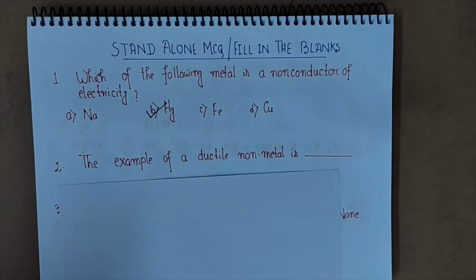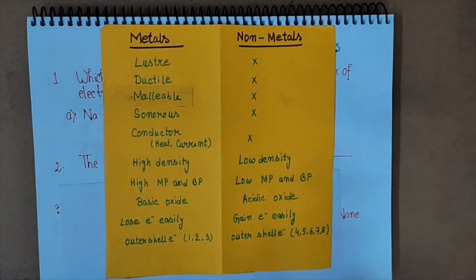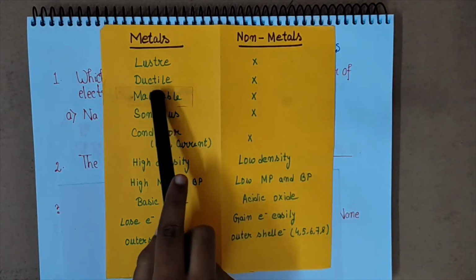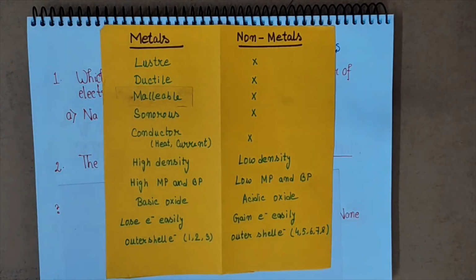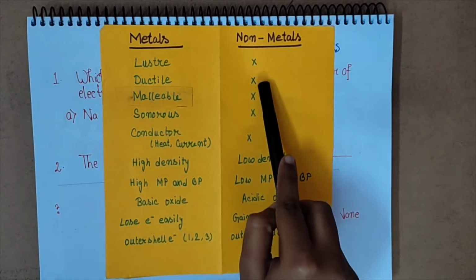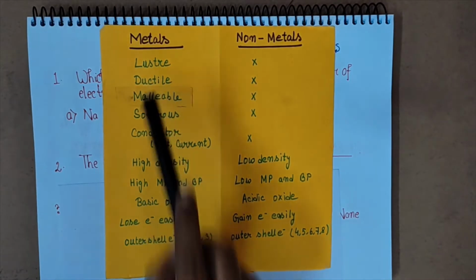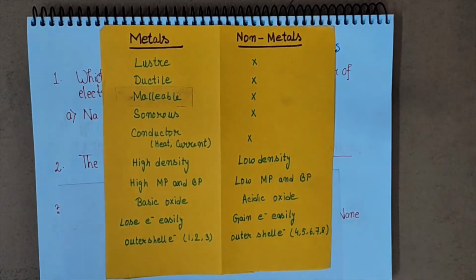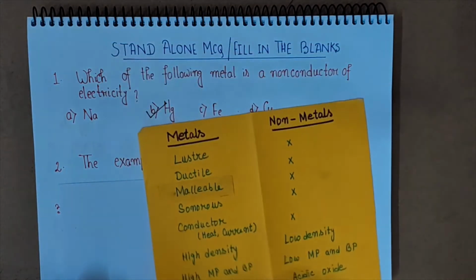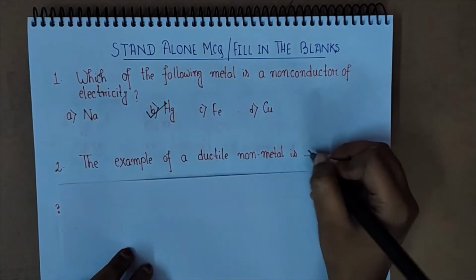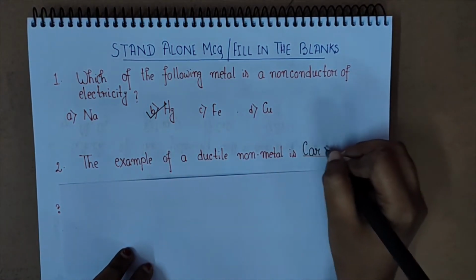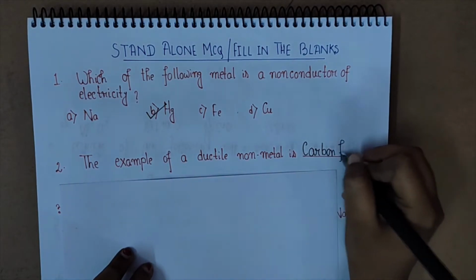Now the next question is: the example of a ductile non-metal. What is meant by ductility? Ductility means which can be drawn into wires. So in metals you can see that they are ductile, so metals can be turned into wires, which non-metals cannot, because non-metals do not have this ductility property. But there is one exception, one non-metal that can be ductile. And what is the example? The example is carbon fiber.